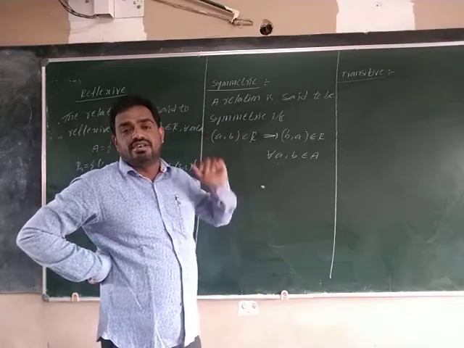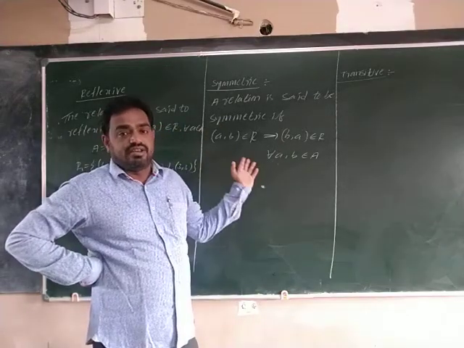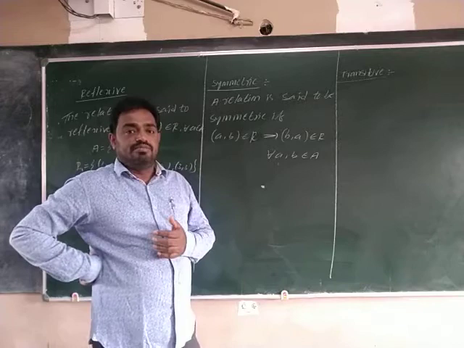Then only the relation is symmetric. So you give one example.